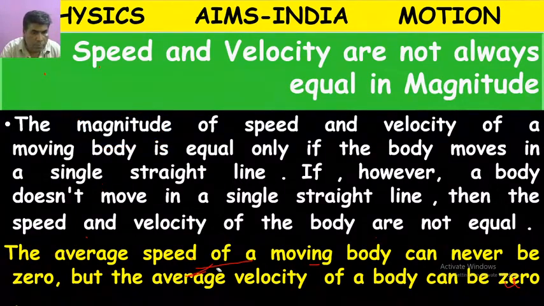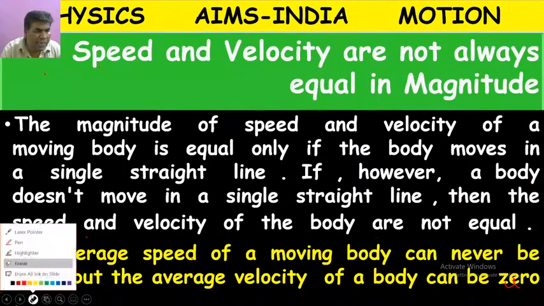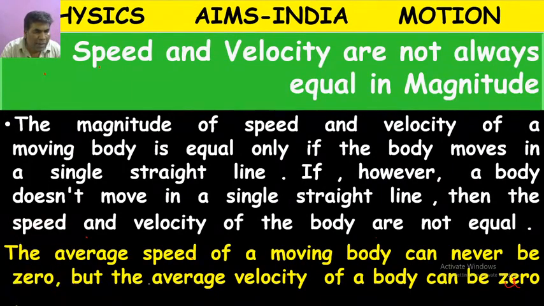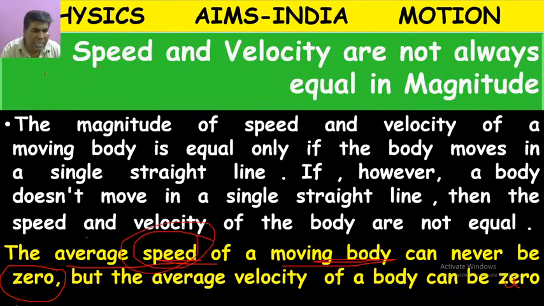So what is the difference between speed and velocity? The average speed of a moving body can never be zero, because speed does not depend on direction.